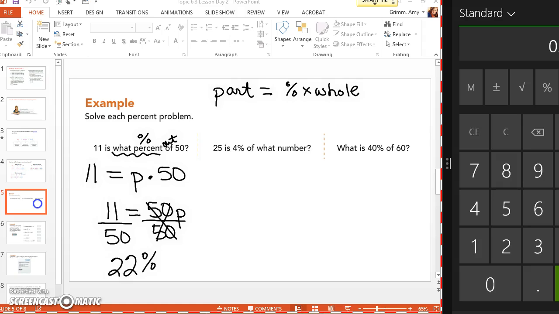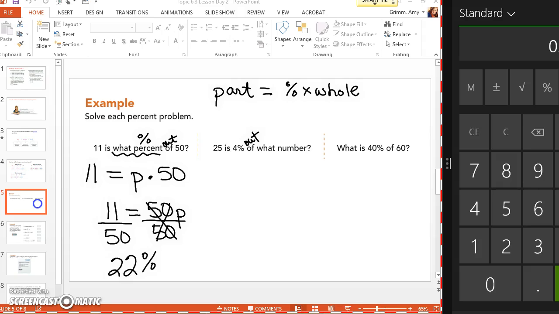25 is 4% of what number? Am I looking for the part, the whole, or the percent? And how'd you know that? Good, it already has percentage. Yep. If I say out of what number, you're saying, Mr. Mabry, what's this test out of? What's the whole amount on the quiz we're taking today? That's what you just asked.